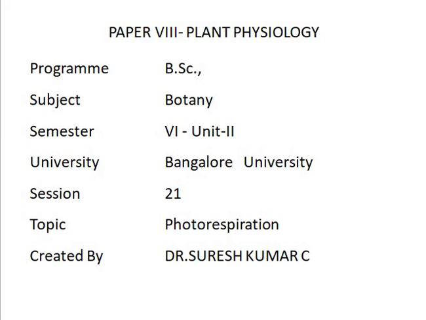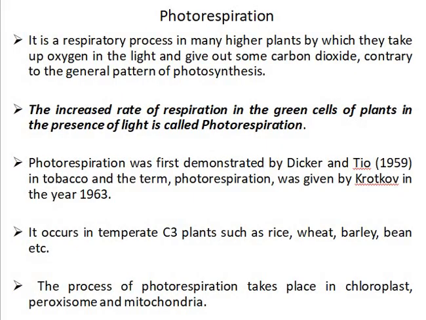In this session, I will explain about photorespiration. Photorespiration is a process in many plants by which they take up oxygen in the light and give out some carbon dioxide. So this is contrary to the general pattern of photosynthesis. The increased rate of respiration in the green cells of plants in the presence of light is called photorespiration.